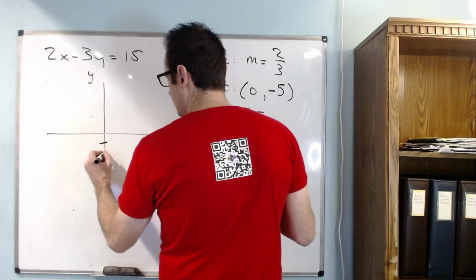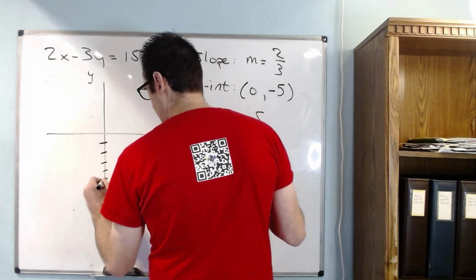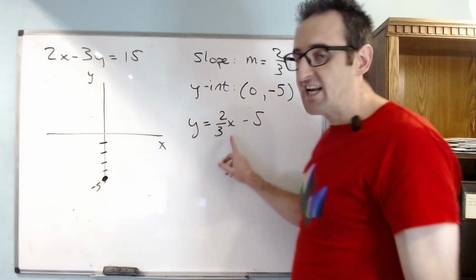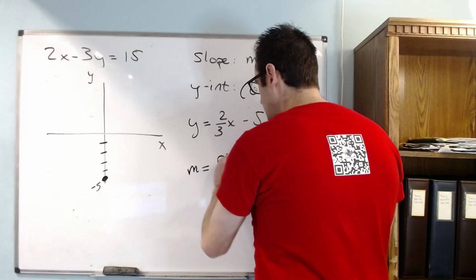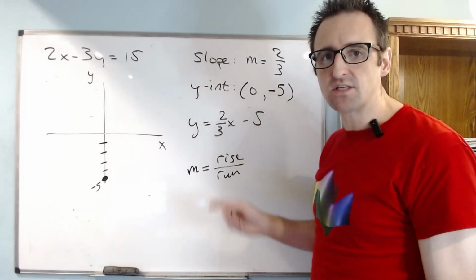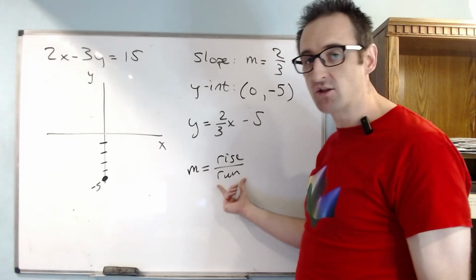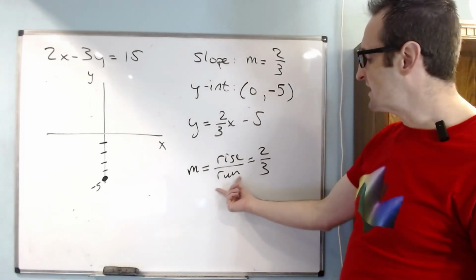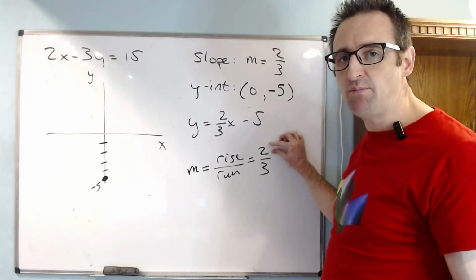So we come down here to 0, negative 5, and that's this point right here, and we're going to put a big dot there. So that's our first point, at 0, negative 5. We can get another point by using the slope. Now, the slope is given as a rise over run. The rise tells us how much the y value should change when we change the x value by the run. So here, since this is equal to 2/3, it's telling us that if we move to the right by 3, we need to move up by 2.